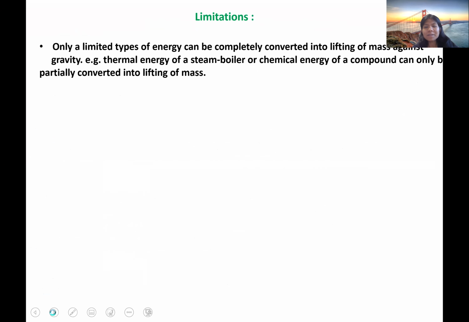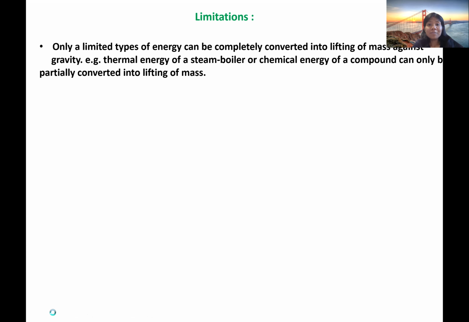The first limitation is that only limited types of energy can be completely converted into lifting of mass against gravity. As I said, in the first law, energy can neither be created nor be destroyed. It can only be transformed from one form to another. But this is not entirely true.